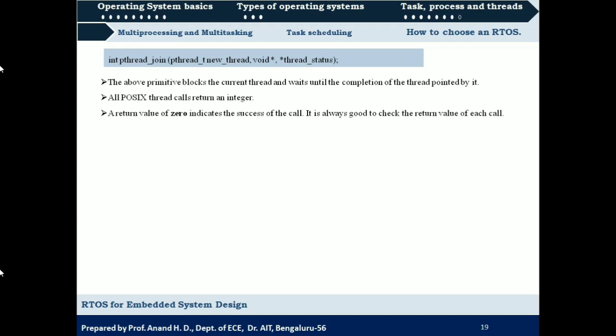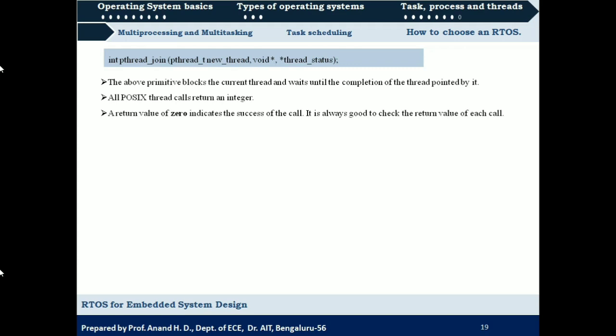So all POSIX thread calls return an integer. This is a main point to notice. Whenever we call a POSIX thread function, after its execution, at the end they are going to return some integer value. If this return value is 0, it indicates success of the pthread execution. So it is a good practice that every time we call a pthread function, we check its return value so that we can know whether the call was a success or a failure.